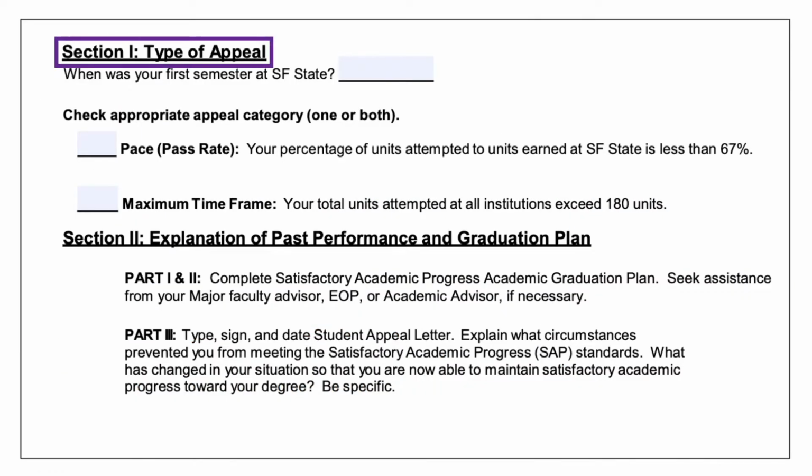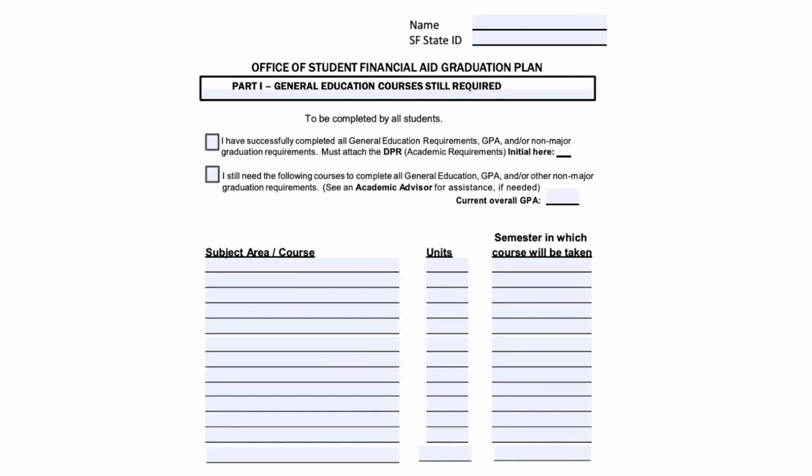For Section 1, Type of Appeal, fill in the first semester you attended SF State and select the appropriate appeal category. If you have freshman, sophomore, or junior class standing, select the PACE pass rate category. Before completing page 2, you'll want to pull up your Degree Progress Report, DPR, in your Student Center.